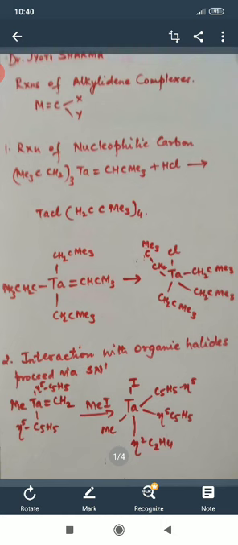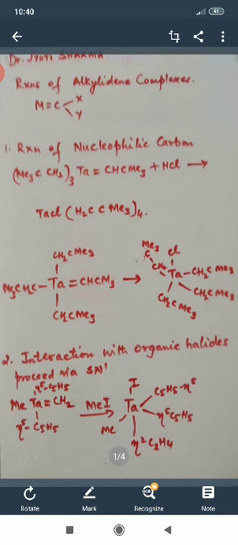Now a tantalum complex is present where there is a double bond between Ta and CH, that is the carbene moiety, where one valency is satisfied by a hydrogen atom and the second by CMe3, so we write it as CHCMe3. When we react it with HCl, first of all the Cl is added to the metal atom.